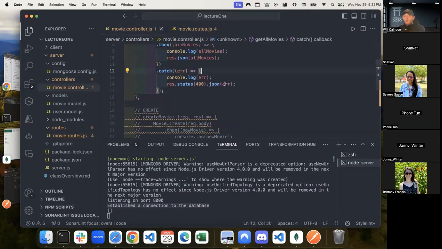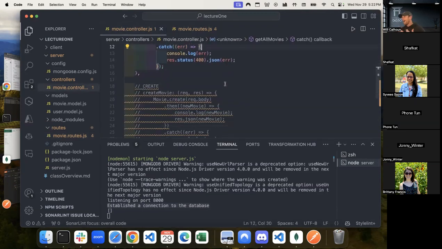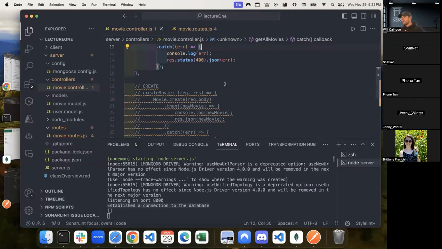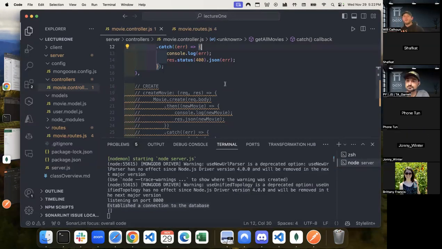But let's go first to our method. Now, I like to build out everything. Garrett and I were talking about this yesterday. I like to build out my model first. I like to build out, obviously, my config file, which really doesn't change except the database name. And really, the bulk of what you're going to be doing from the backend side is this controller file. Once you get this done, your backend is basically done. You just have to connect the routes to it.